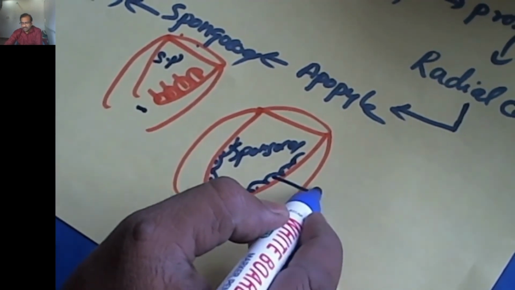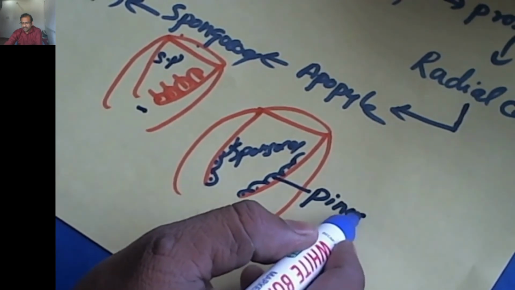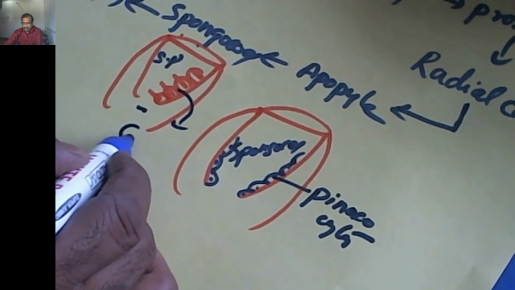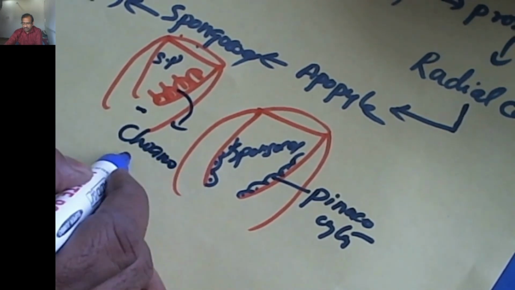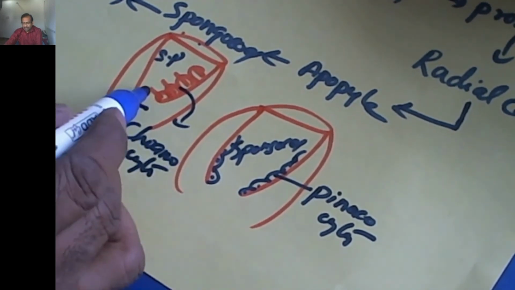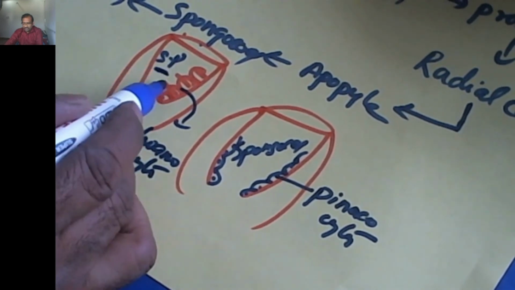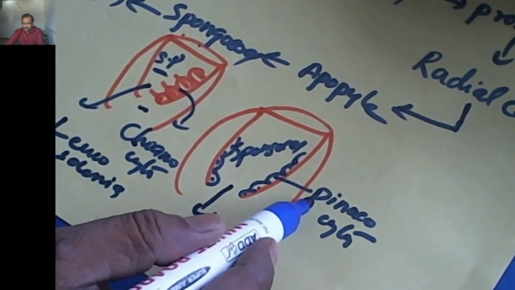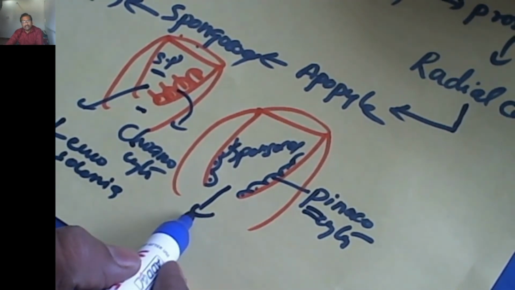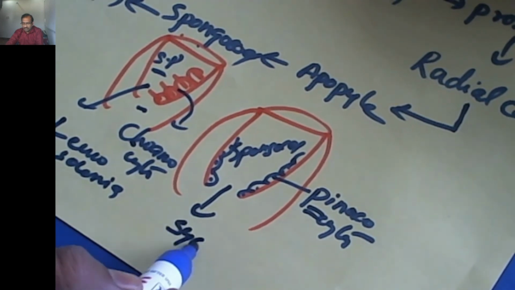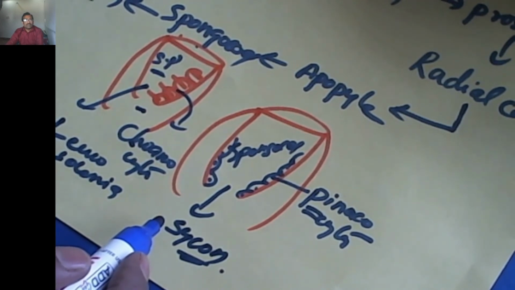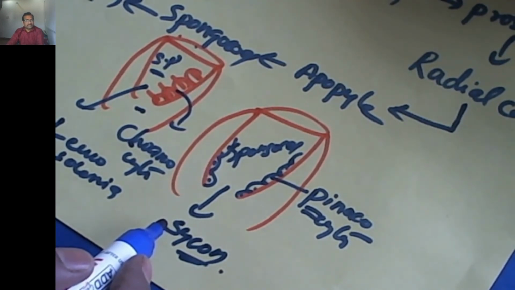So these are the pinacocytes, and these are choanocytes. Choanocytes line the spongocoel in the leucon type, and in the primitive type, the pinacoderm cells line the spongocoel in the sycon. Okay, this completes the water canal system in the sponges.